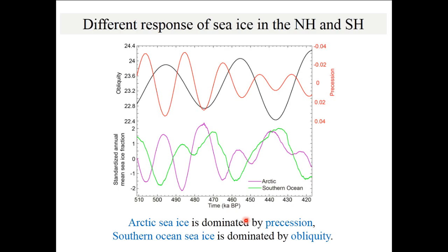Now let's see our results. First, we will see our sea ice results. This red line represents the precession. The black line represents the obliquity. The pink line represents the simulated Arctic sea ice, and the green line represents our simulated South Ocean sea ice. From this picture, we can see the Arctic sea ice is dominated by precession. The South Ocean sea ice is more dominated by obliquity.